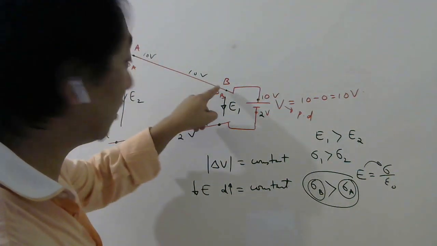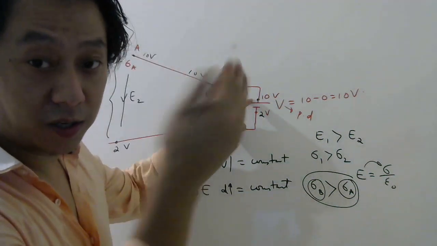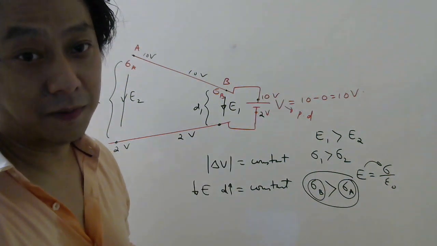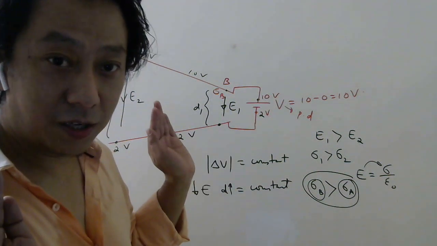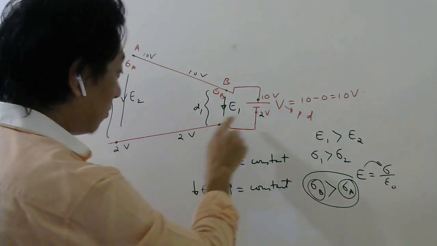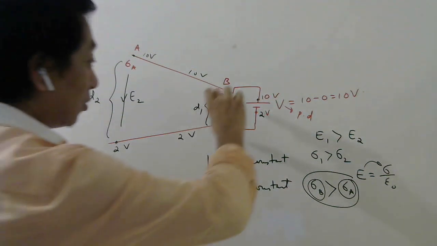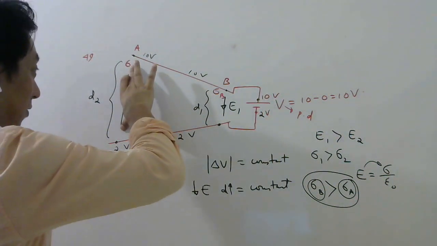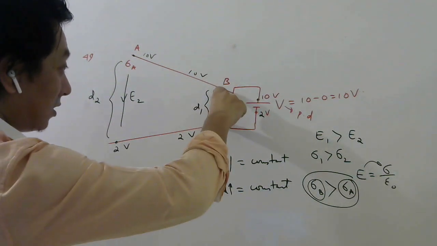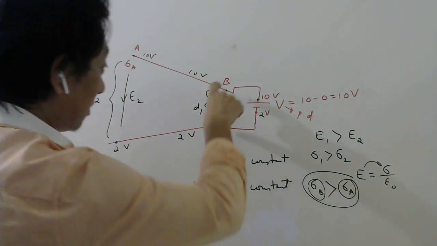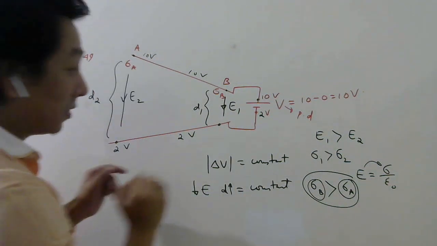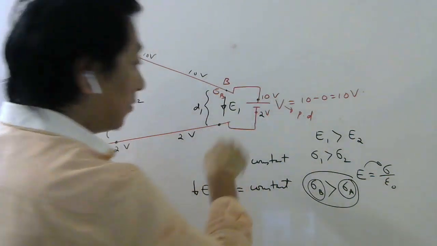Because this is one conductor connected to the higher potential of the battery, and this is one conductor connected to the lower potential of the battery. In a conductor, potential is constant, already we know. So everywhere here potential is constant. So potential difference here and potential difference here should be constant. That means electric field into distance between them should be constant. But this distance is larger, so this electric field will be smaller. This distance is smaller, so electric field will be larger.